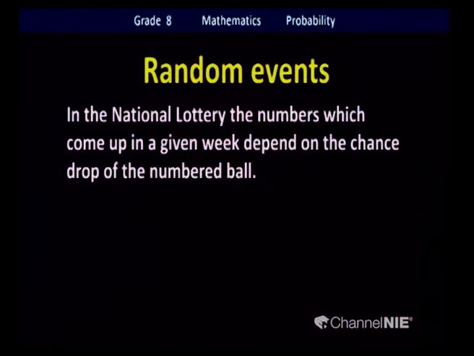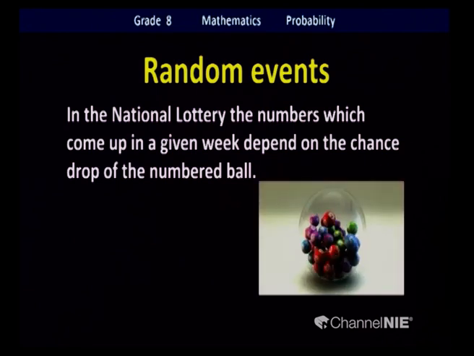Read the statement with me please. In the National Lottery, the numbers which come up in a given week depend on the chance drop of a numbered ball. It's like this. Can you see the small animation there?